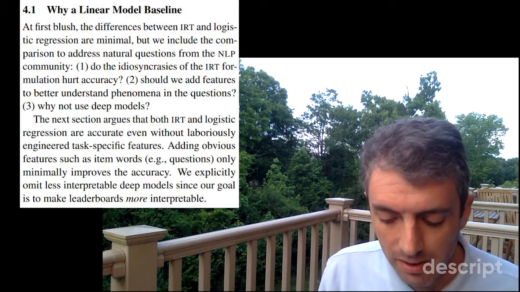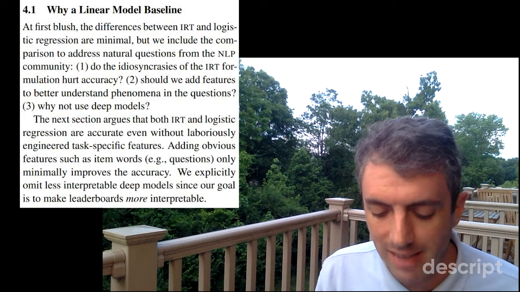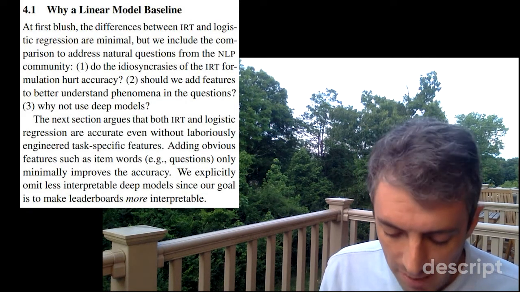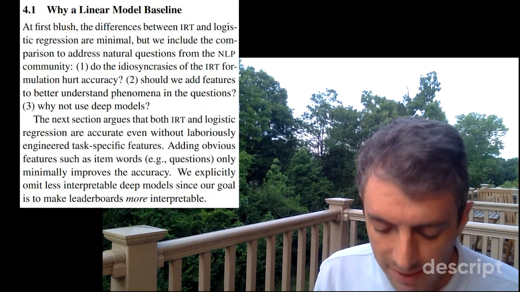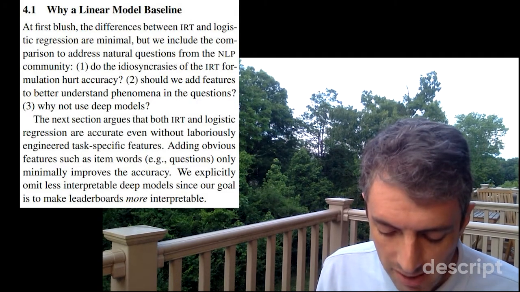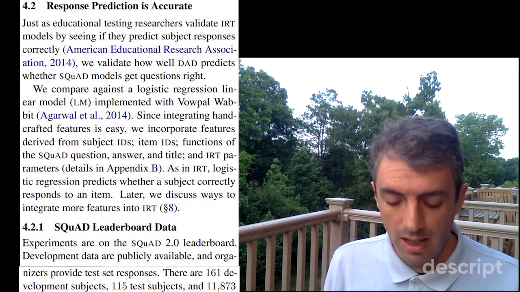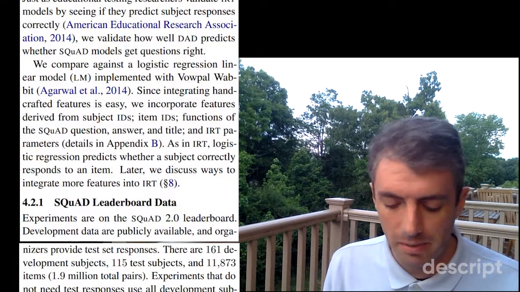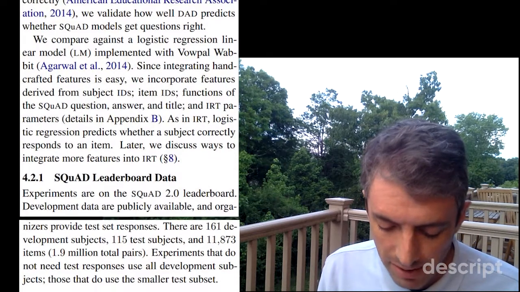The next section argues that both IRT and logistic regression are accurate, even without laboriously engineered task-specific features, and that adding obvious features such as item words, e.g. questions, only minimally improves the accuracy. We explicitly omit less interpretable deep models since our goal is to make leaderboards more interpretable. Just as educational testing researchers validate IRT models by seeing if they predict subject responses correctly, we validate whether DAD predicts whether SQuAD models get questions right.